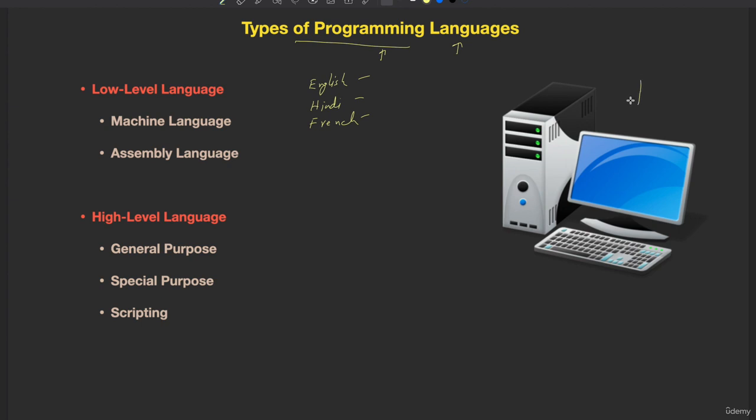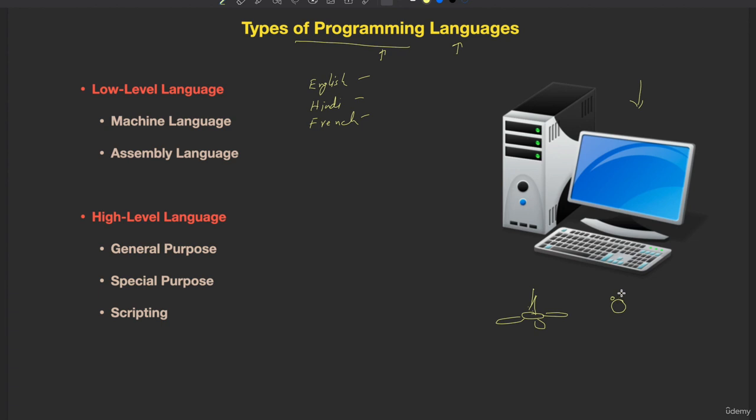Likewise, machines also have their languages. This computer system also has its own language. If I take any other machine, does it also have its language? If I take a small example of a ceiling fan, that also has its language. How? If you set it on 0, it means we want the fan to stop.